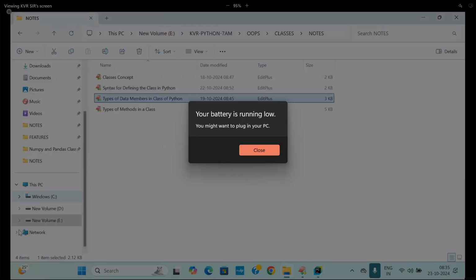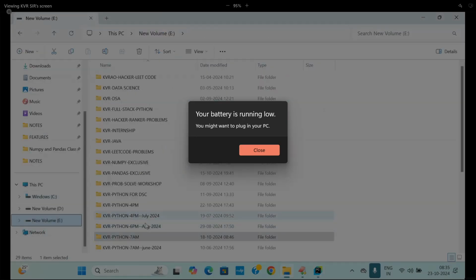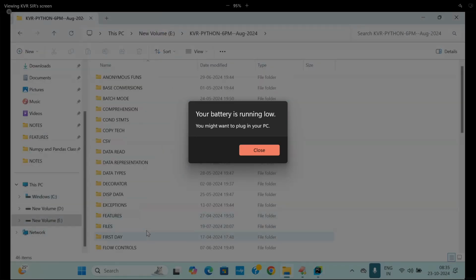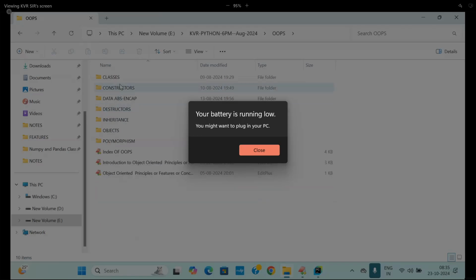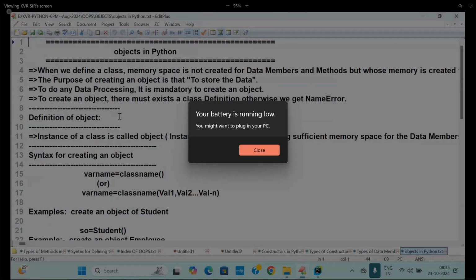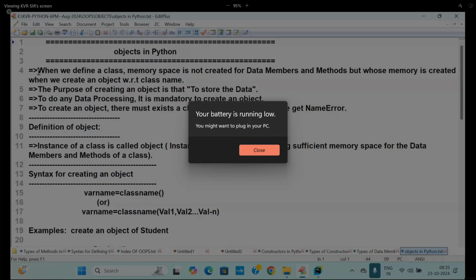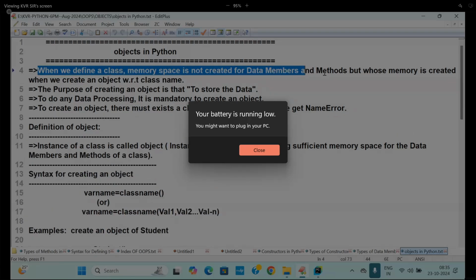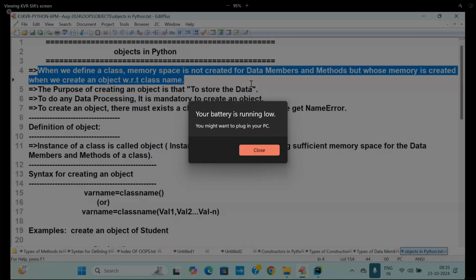Look at the object concept here itself. Simple. Go to this place. Now I'm going to take the object here. Just observe it. Come on, read out the object now. When we define a class, memory space is not created for data members and methods, but memory space is created when we create an object with respect to the class name.